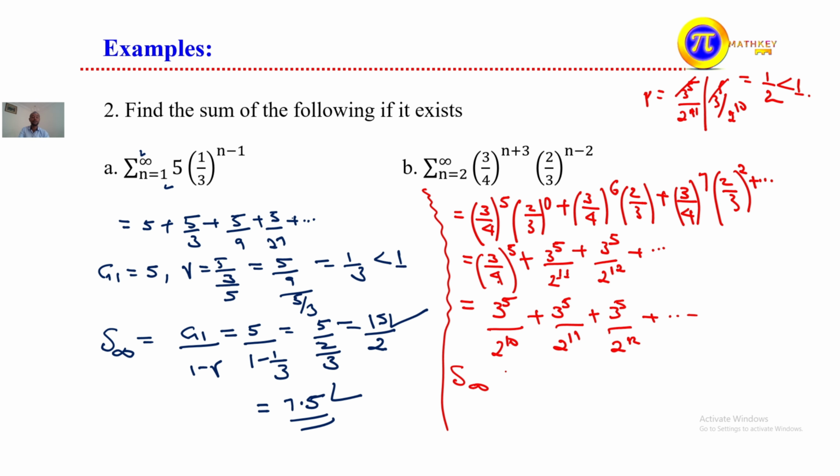Since r is less than 1, the sum as it goes to infinity is equal to g1 divided by 1 minus r. Our g1 is 3 to the power of 5 over 2 to the power of 10, divided by 1 minus 1 over 2, which is 1 over 2. The 2 to the power of 10 with the 1 over 2 cancels, giving 2 to the power of 9. So the value of the sum is 3 to the power of 5 over 2 to the power of 9. In this way we can solve other questions too. Please share, subscribe and like the channel. Thank you for watching.